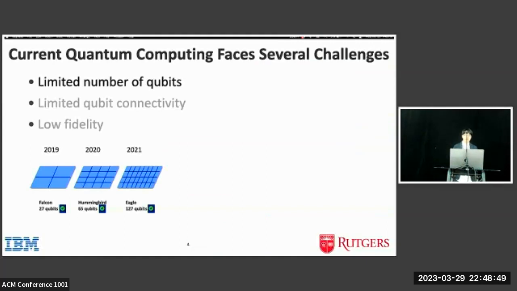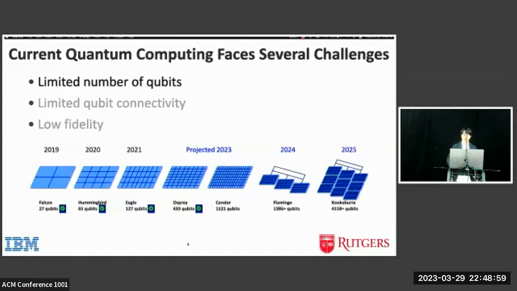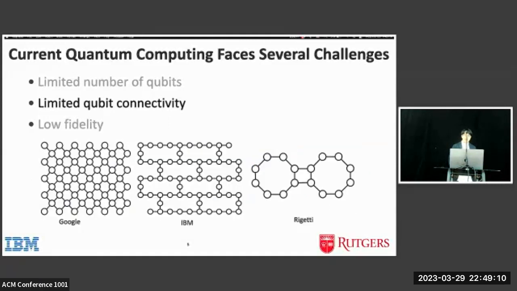Starting from 2019, IBM built their quantum processor named Falcon with up to 27 qubits. Until now, the largest machine they have built is Osprey with 433 qubits. And they're expected to build a machine with more than 4,000 qubits. However, this is still not enough to reach the full quantum error correction. Another challenge is limited qubit connectivity.